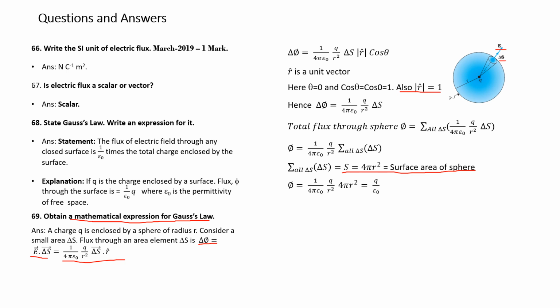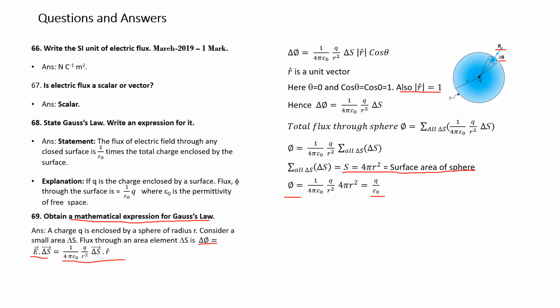Therefore, phi is equal to 1 over 4 pi epsilon naught into q by r square into 4 pi r square. The r square and 4 pi r square get cancelled, giving q by epsilon naught. Therefore, phi is equal to q by epsilon naught.